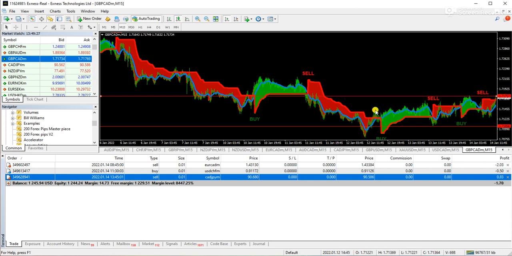Now let's zoom out the picture and look at the signals. They are coming in one rectangle that I have made, the upper horizontal line and the lower horizontal line. This is telling you guys, I am ranging at the moment. I have not chosen a trending pattern. So it means that you should avoid my signals. Yes, if you want to scalp using the indicator, that's fine, but not with the expert advisor, right?